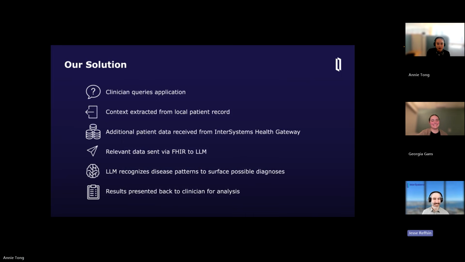The diagnosis can be sent back to the clinician for analysis, and this would be sort of a human in the loop style solution in the sense that we're not just taking the recommendation from the LLM wholesale, but this is just one data point that the clinician could use to then make their diagnosis.